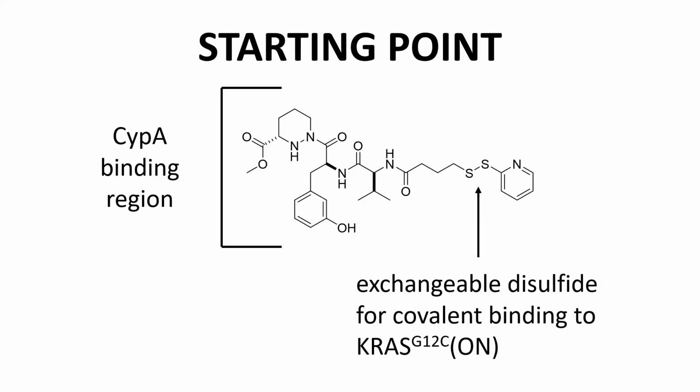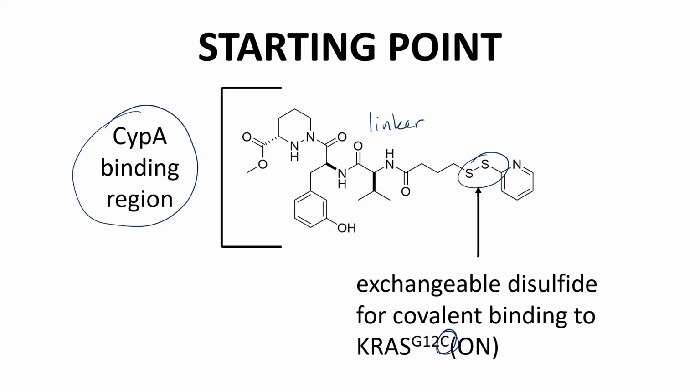The compound has a part that recognizes CypA and a linker to a disulfide group that can exchange with the cysteine thiol of mutated KRAS. The disulfide exchange provides a crosslink to KRAS-on, and we'll refer back to this crosslinking in later slides. The scientists also had X-ray data on the full tri-complex of CypA, the inhibitor, and KRAS-on.